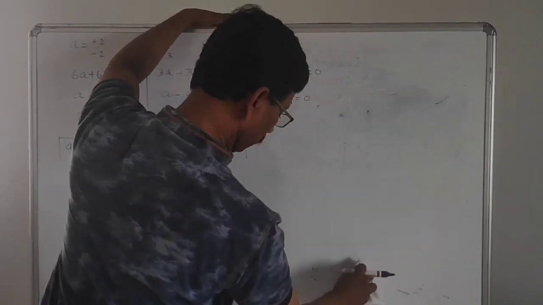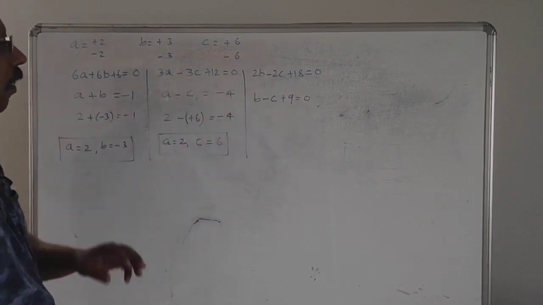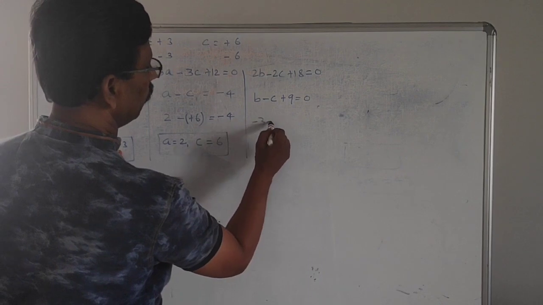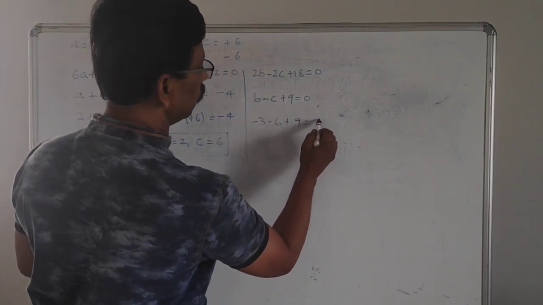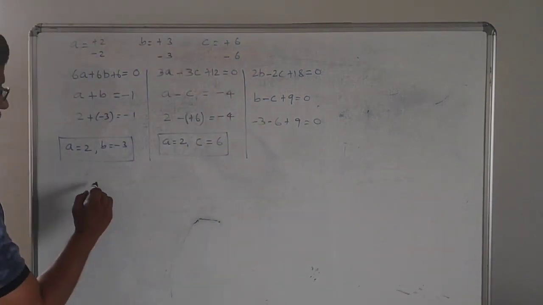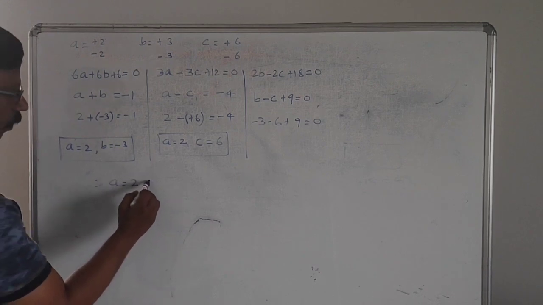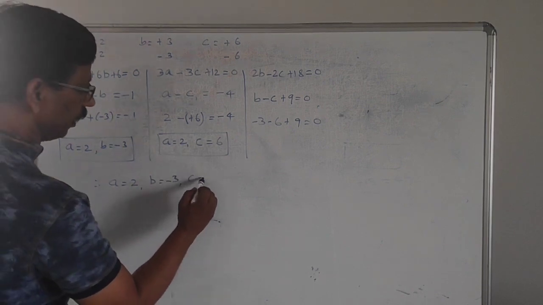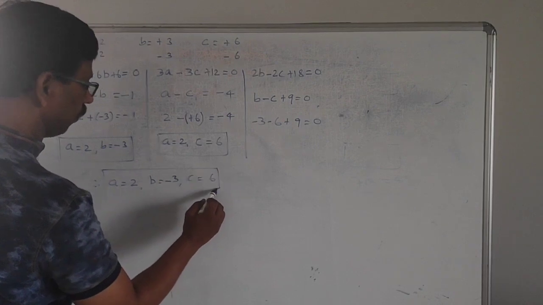B minus C plus 9: B value we have taken minus 3, minus 3 minus C value we have taken 6, then plus 9 equal to 0. Now this is satisfied. Therefore we can say A equal to 2, B equal to minus 3 and C equal to 6.